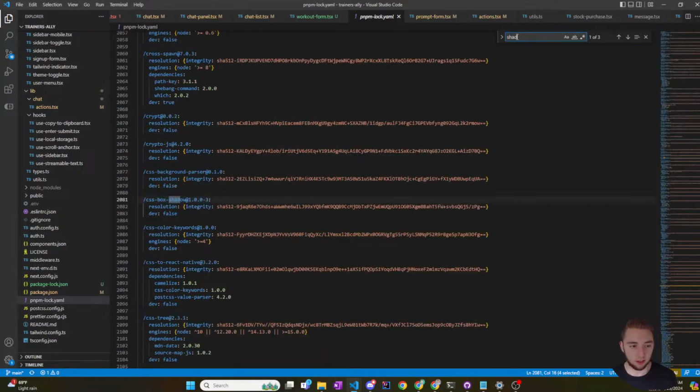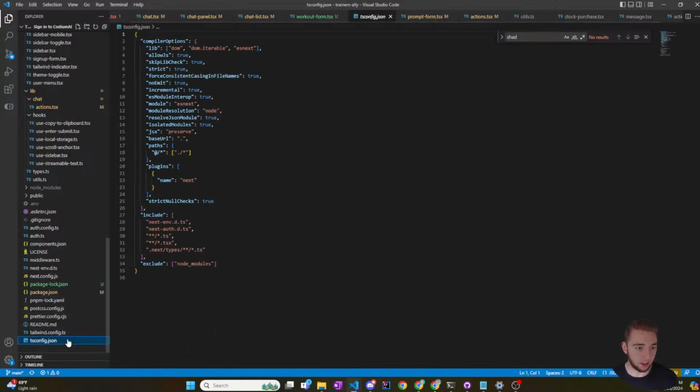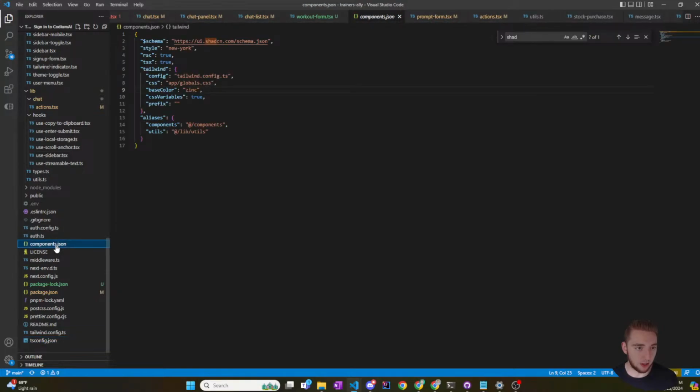Shadcn is not referenced here either. Is it in the TS config? I really don't know what PNPM is. Components.json. No. Schema. Oh, what is this? This references shadcn.